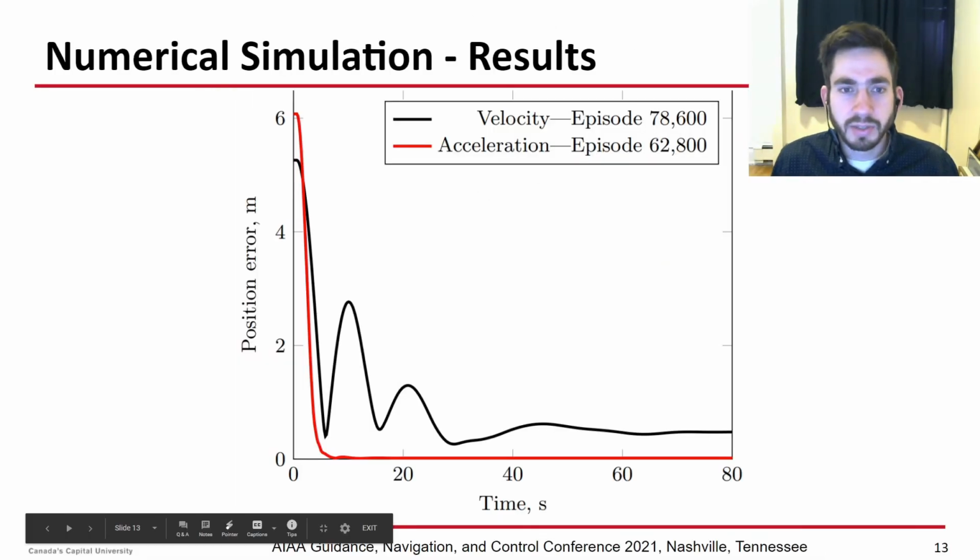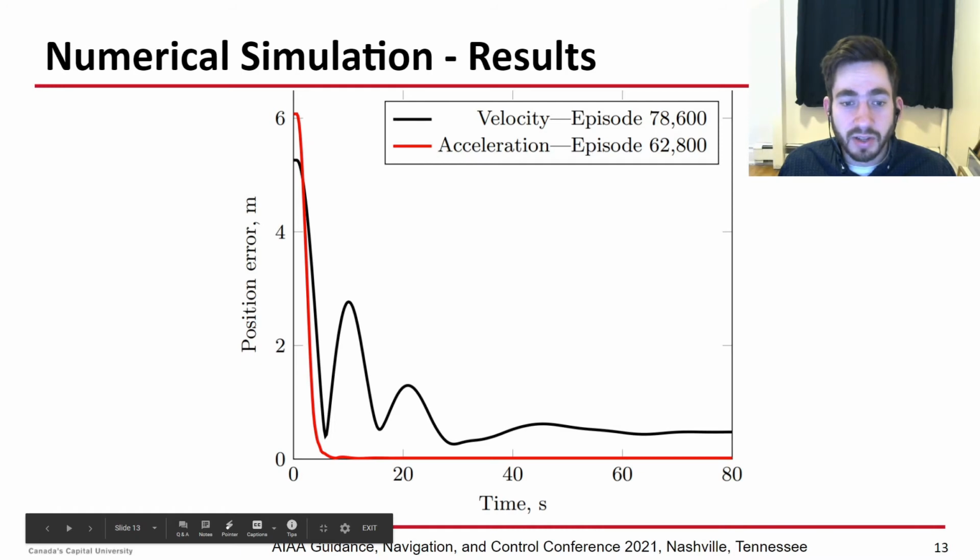And if I look at a time series plot showing the position error versus time, the acceleration curve is shown in red, and you see that it goes to 0 and stays there, whereas the velocity one oscillates a bit and then has some steady-state offset.